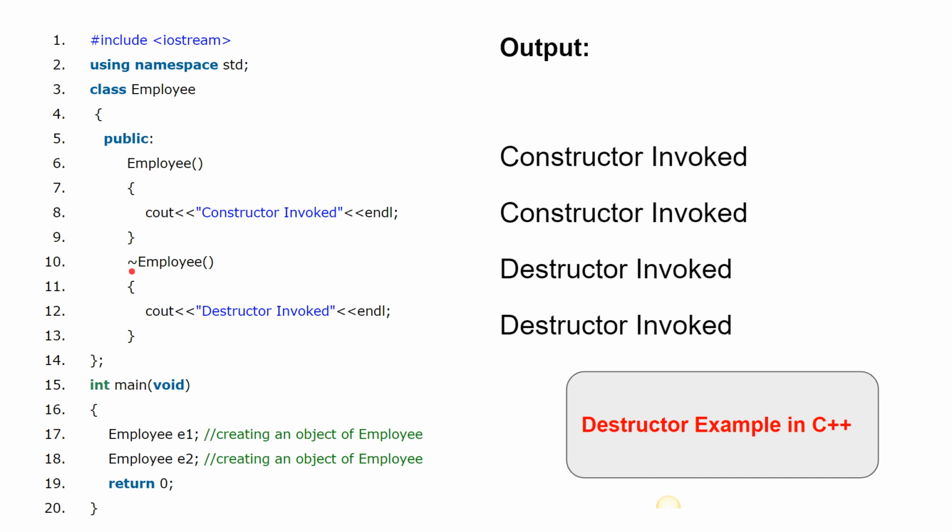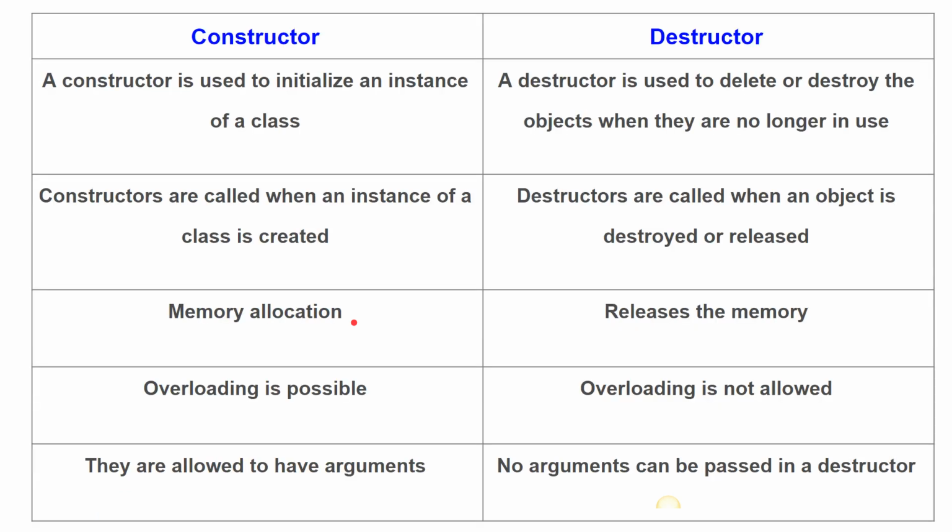Here we have the tilde employee. And how do we delete those variables a and b? Using the delete operator. Yes, you can use the delete operator inside the destructor block. This is how we use destructors and constructors. And this is the difference between constructor and destructor. A constructor is used to initialize an instance of a class. A destructor is used to delete or destroy the objects when they are no longer in use.